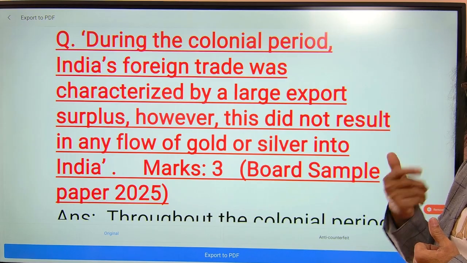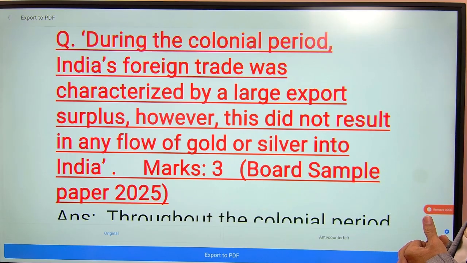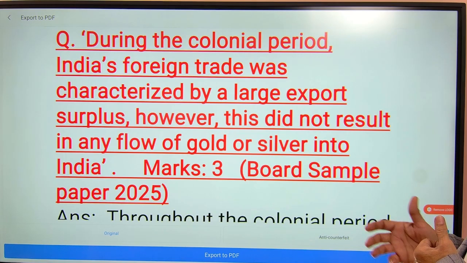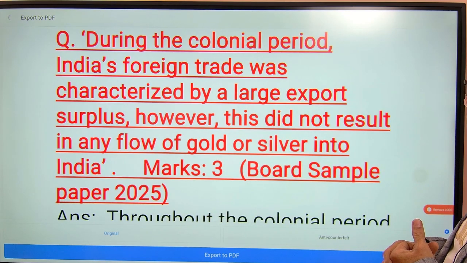So exports were more than imports. However, this did not result in any flow of gold or silver into India. The marks are 3 marks. Why? We'll be answering this question.